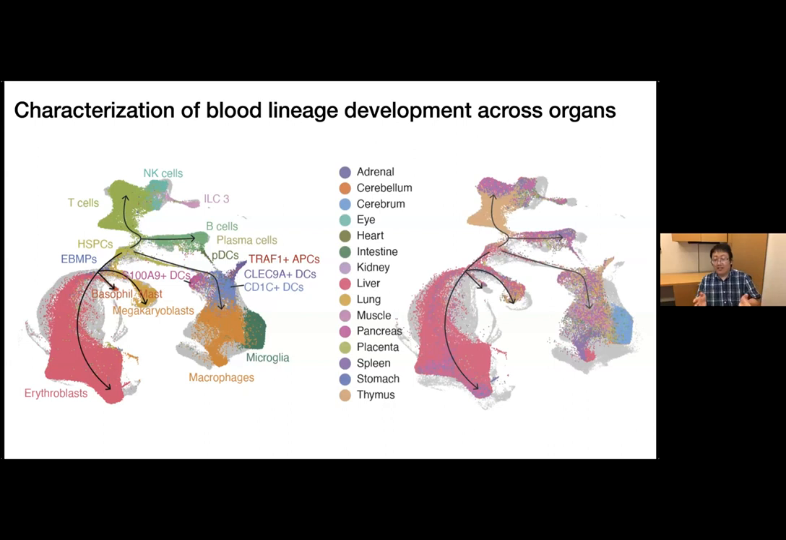Right. So here, if we color the cells not by the blood cell type, but by the different organs, we can see that the different blood cell states are enriched in different organs. Here, I just want to give you one simple example.